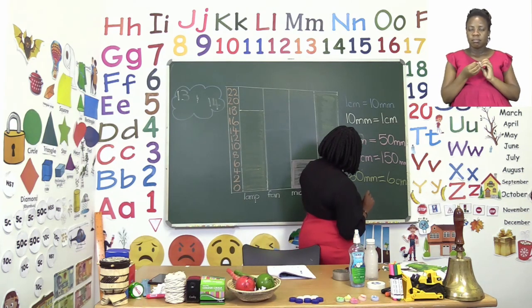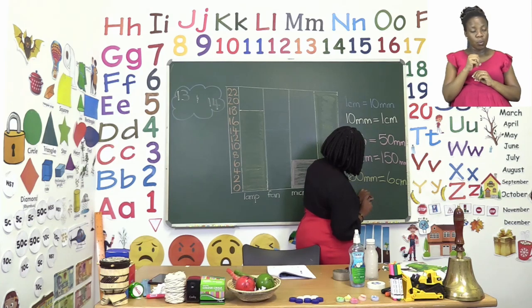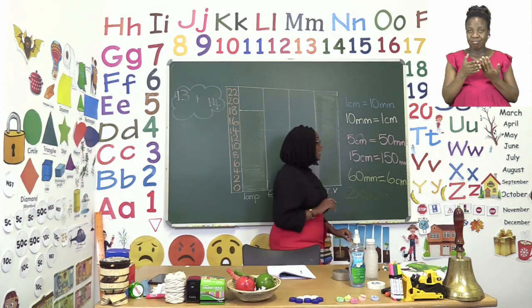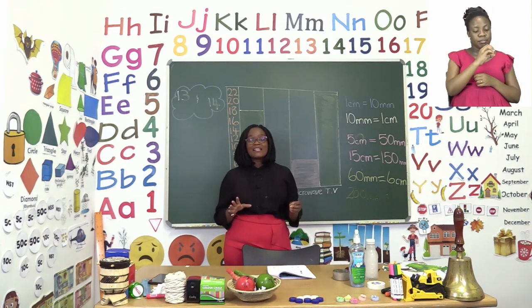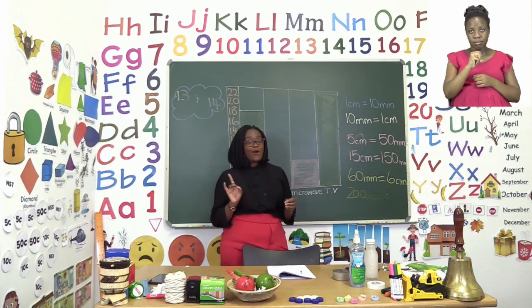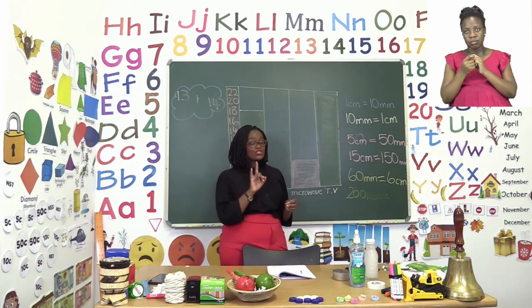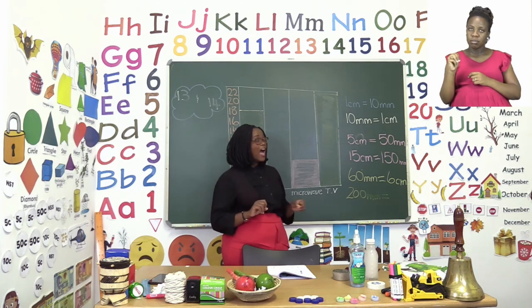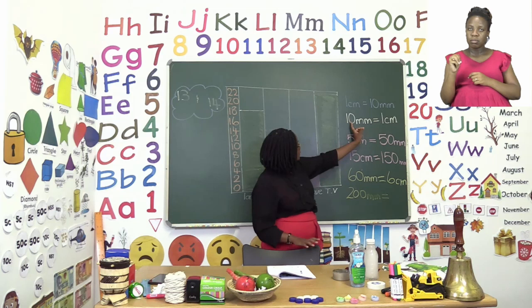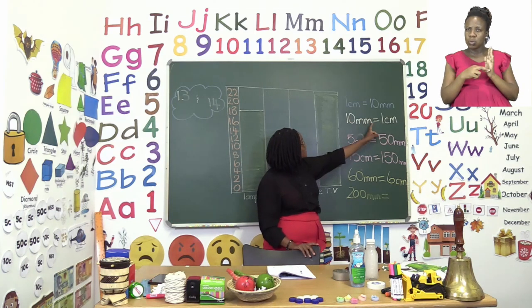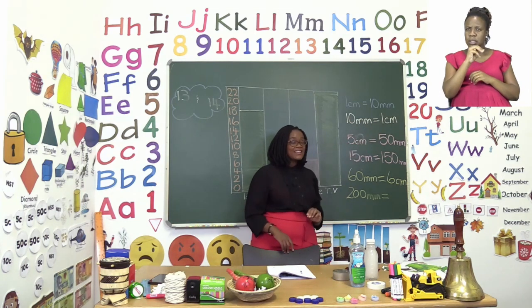Let's try another number. How about 200 millimeters? Ooh, that sounds like a big number, but trust me, it's super simple. So I have 200 millimeters. Now, if I want to change or convert them to centimeters, I go back to our rule where it says 10 millimeters is equal to 1 centimeter.